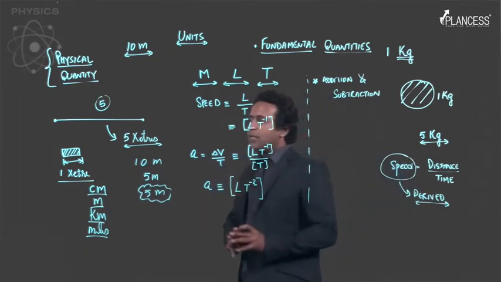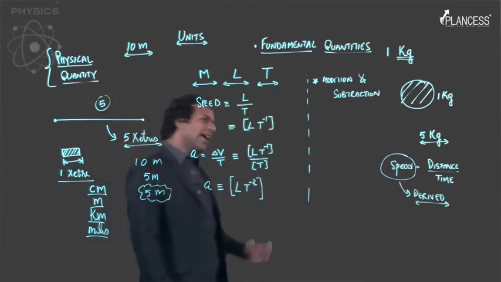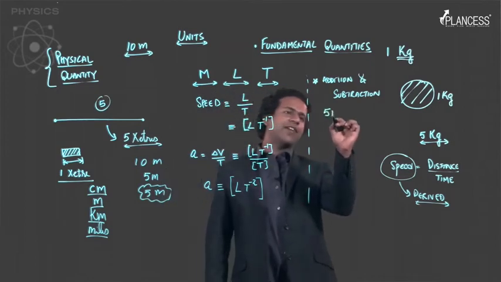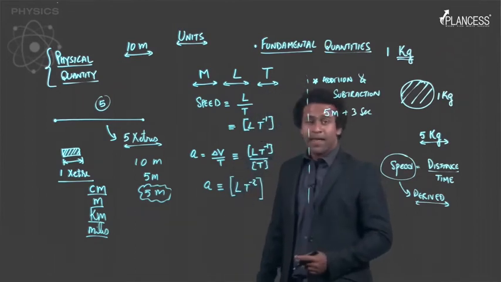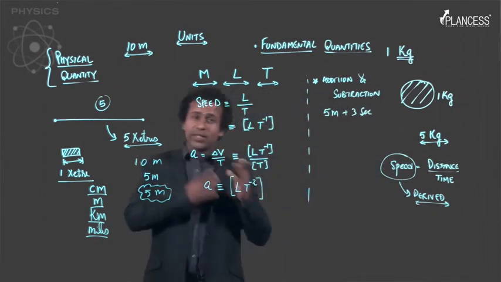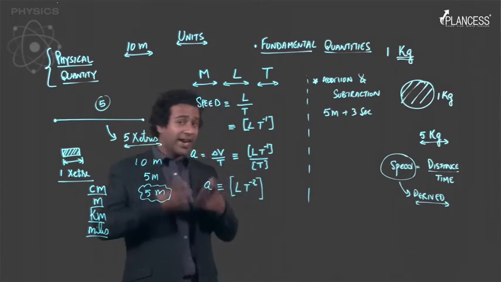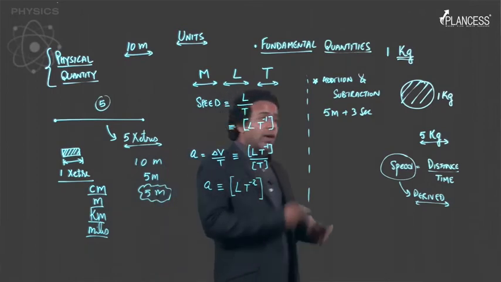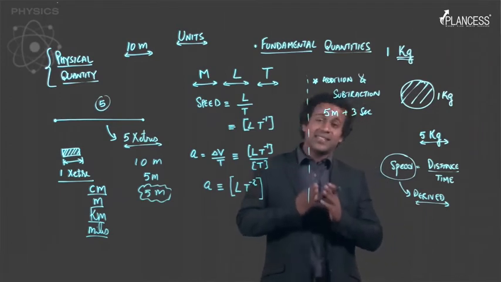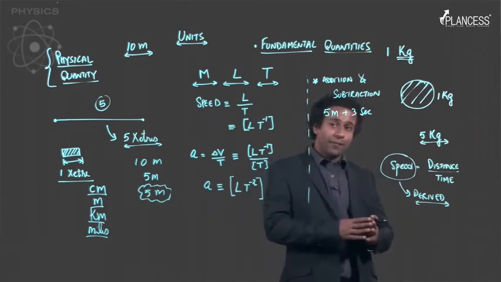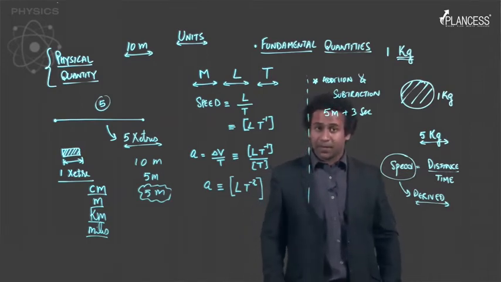Now coming to the point of addition and subtraction, think about it. If I tell you that I add 5 meters to 3 seconds, does it make any sense? You cannot add length to time, right? Because it does not have any physical interpretation or any meaning. So if you add or subtract two quantities, it makes sense if and only if the two quantities have the same physical dimension.